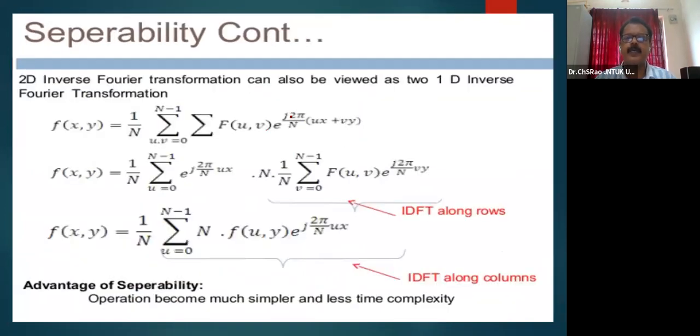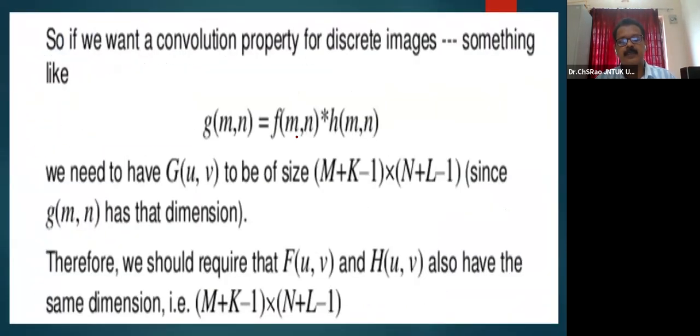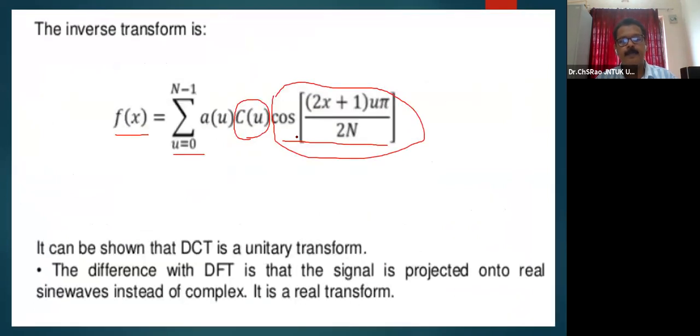Here e power j 2 pi may be cos 2 pi plus j sin 2 pi, or minus j sin 2 pi, which results in a complex representation, whereas DCT makes use of the real representation. The difference between DCT and DFT is that the signal is projected onto real sine waves, that is, sinusoidal signals. Sine and cosine functions are called sinusoidal functions. We can call DCT a real transform and DFT a complex transform.